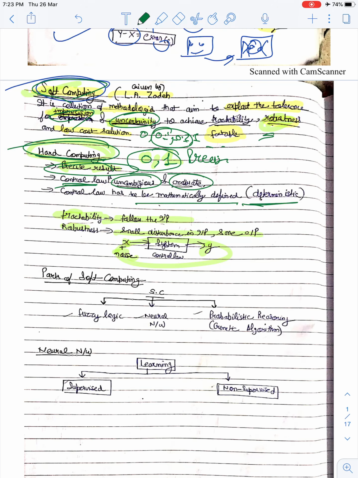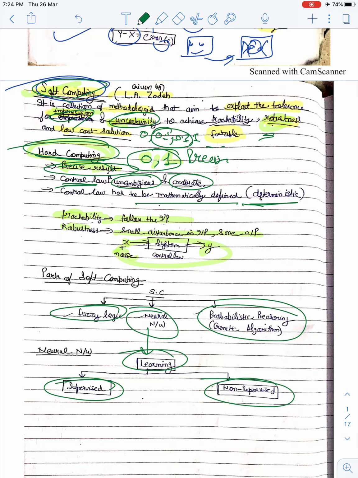There are different parts of soft computing, like fuzzy logic, neural networks, probabilistic reasoning, and genetic algorithms. Neural networks have learning based on supervised learning and unsupervised learning. Supervised means, let us consider you are students, and to every student there is one teacher available.